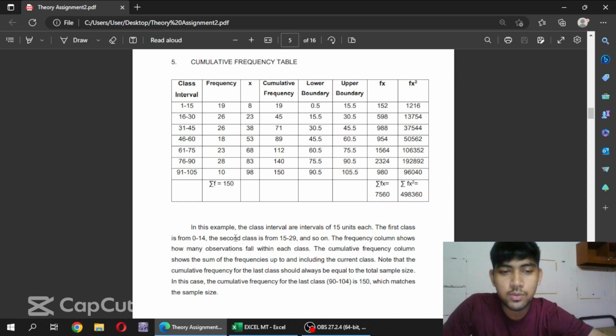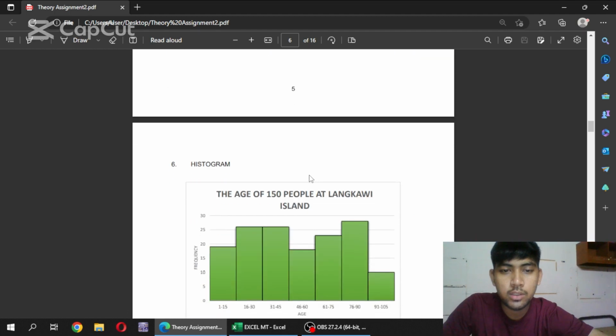The frequency column show how many observations fall within each class. The cumulative frequency column show the sum of the frequency up to and including the current class. Note that the cumulative frequency for the last class should always be equal to the total sample size. In this case, the cumulative frequency for the last class 19 to 104 is 115, which match the sample size. After that, we have the histogram.